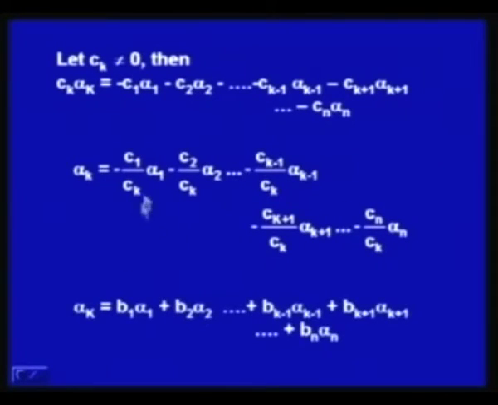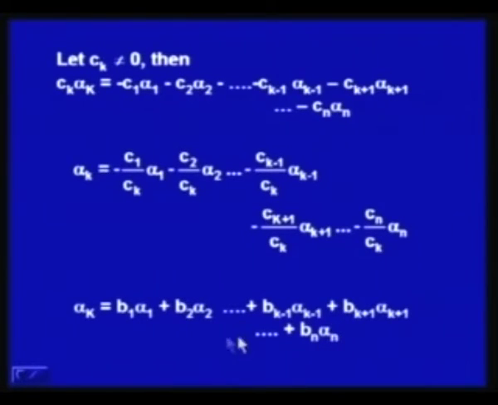Since minus C1 and Ck are constants, I can rename them as B1 and minus C2 by Ck as B2, and so on. So, I can express the vector alpha k as B1 alpha 1 plus B2 alpha 2 plus up to Bk minus 1 alpha k minus 1, up to Bn alpha n.